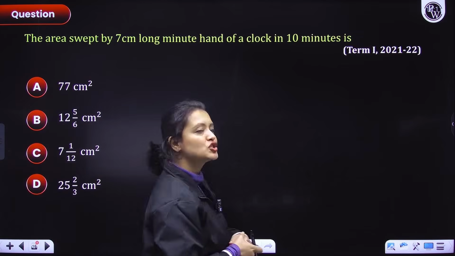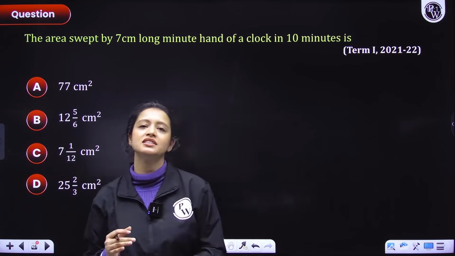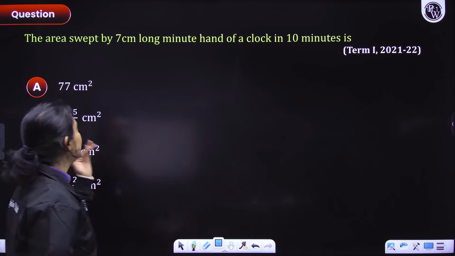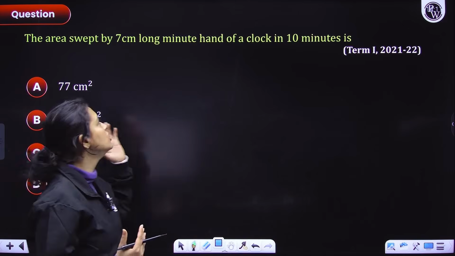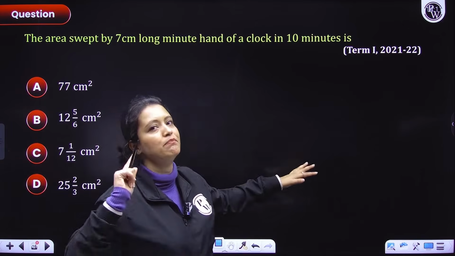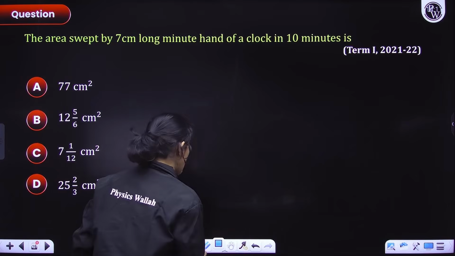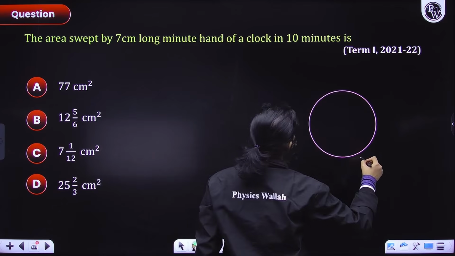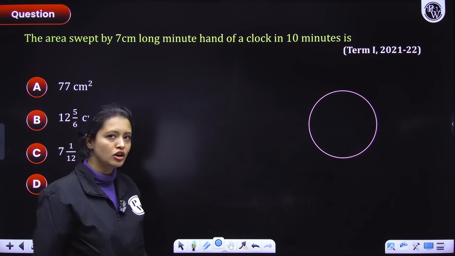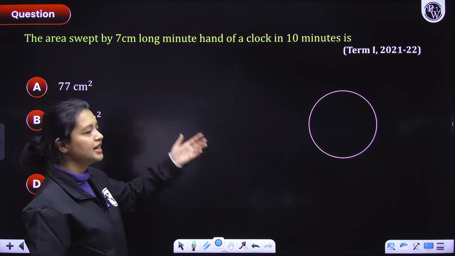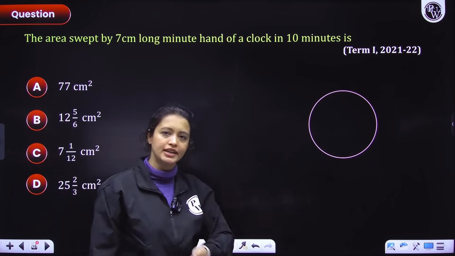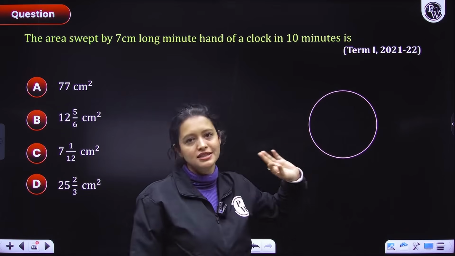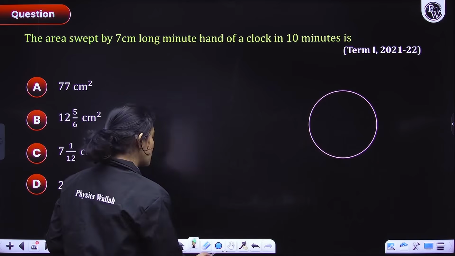Now, let's do this one. It's a very important question, guys. It has been asked again and again in your board exam. So, let's understand. The area swept by a 7 centimeter long minute hand of a clock in 10 minutes is... So, first of all, what is the shape of a clock, everyone? Here, we can clearly see that it would be a circular clock. They have not mentioned it, but in this entire chapter, you'll be taking the clock as circular. Now, let's talk about the hands, everyone.